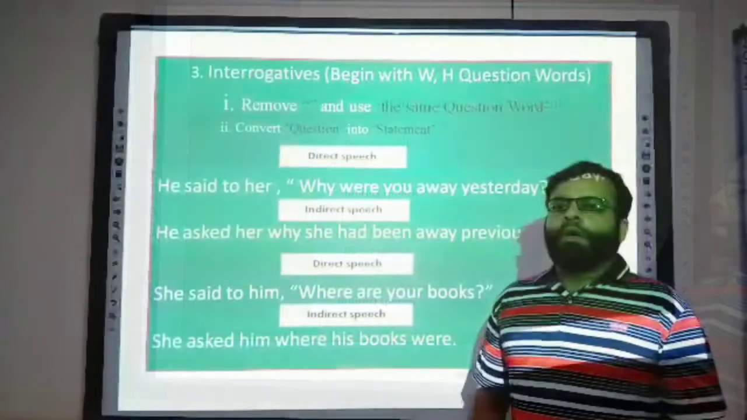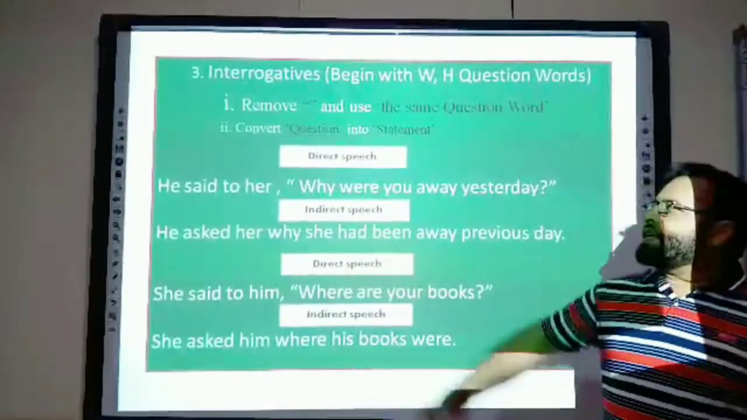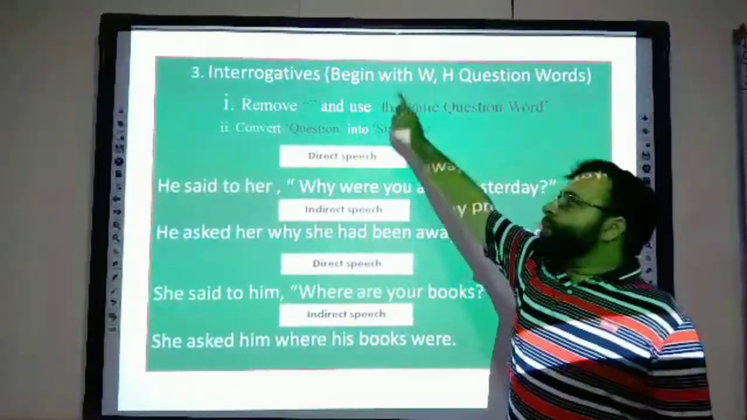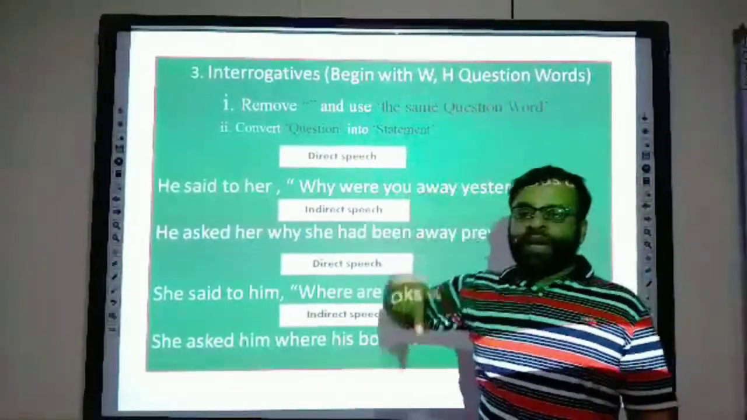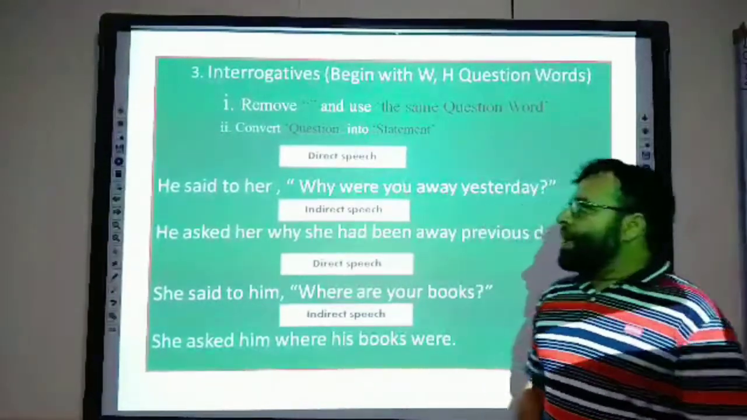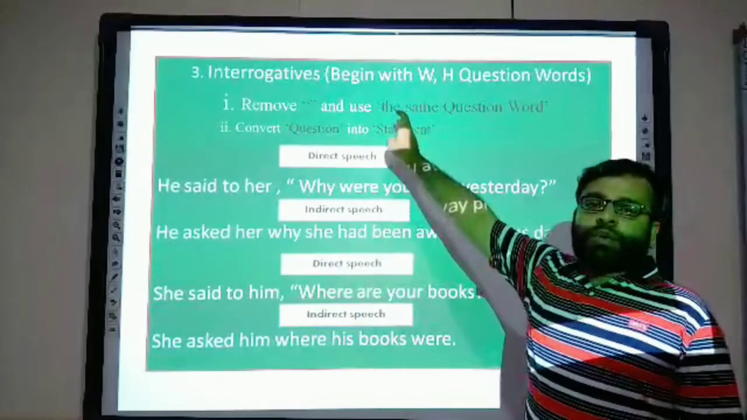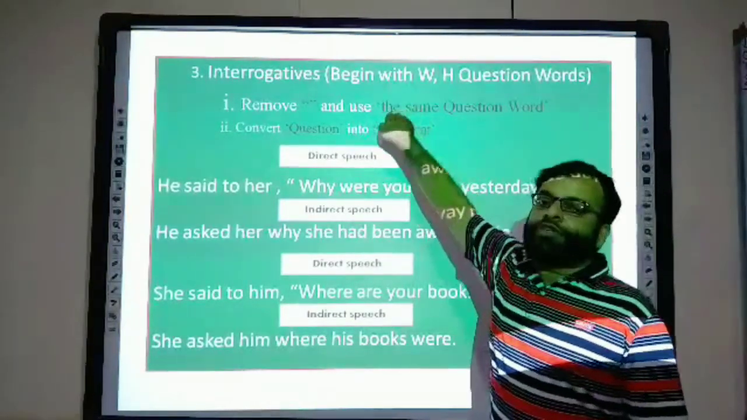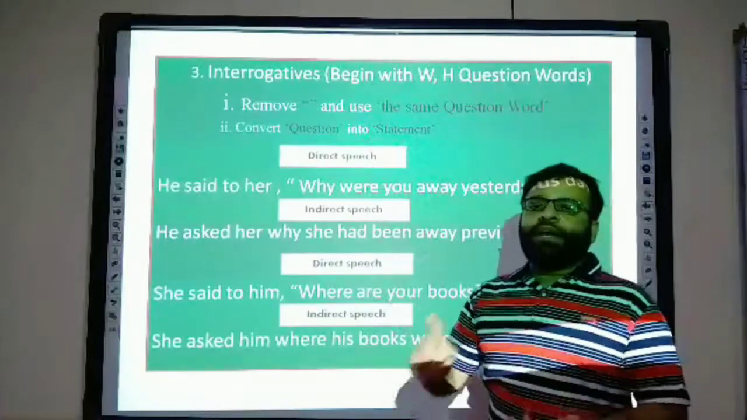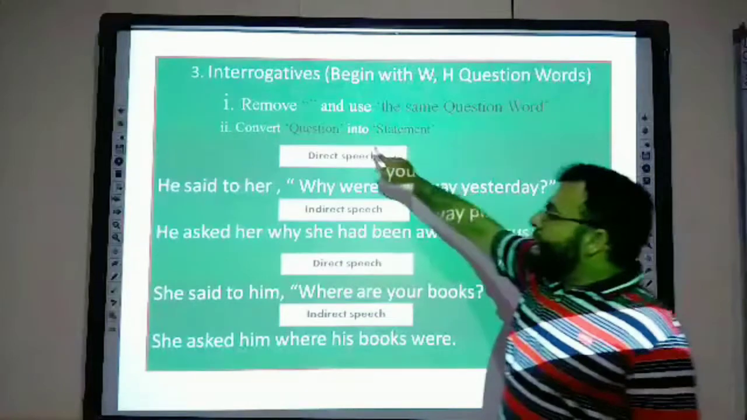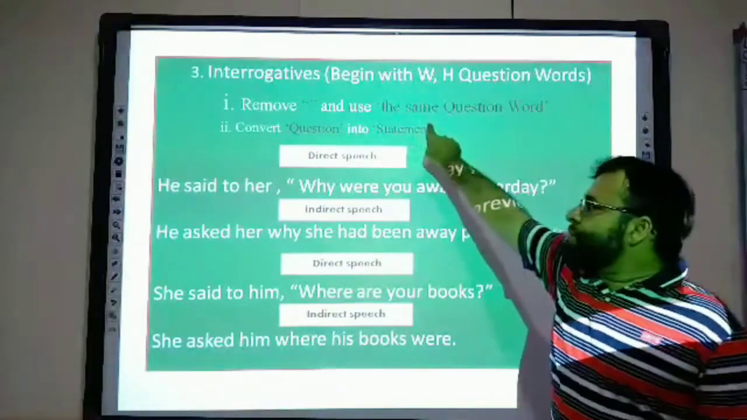Another type of interrogative sentence is that which begins with a WH question word. WH question words are why, where, when, what, how, who. If there is a WH question, you have to remove the inverted commas and the same WH question word will be written. No "that," no "if," no "whether." The same WH word, remember, and the question will be changed into a statement.